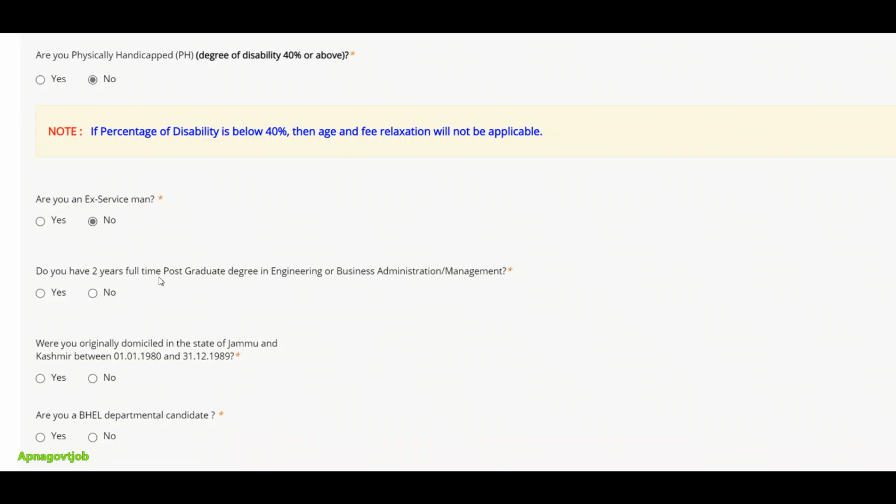Then, do you have a 2 year full-time post-graduation degree in engineering or business administration? So there is a clause here that if you have this, then definitely you will get 2 year age relaxation. Okay, it means the age limit will be 29 years for you. So just click on the yes button if you have. Otherwise you can click on the no button also. Okay.